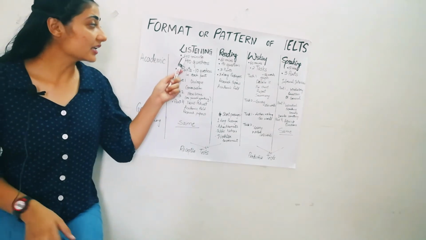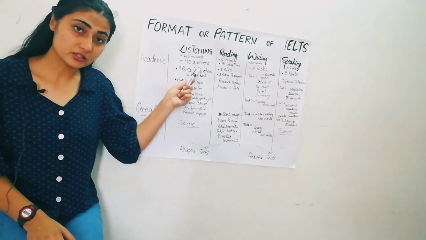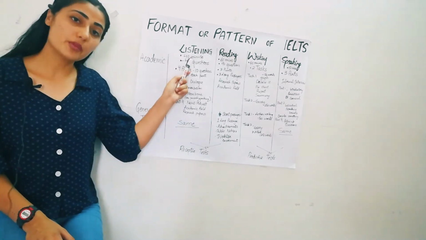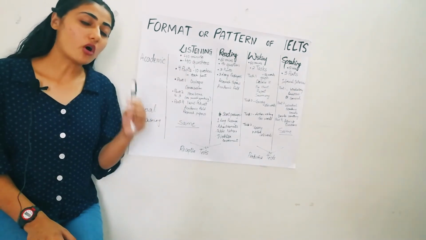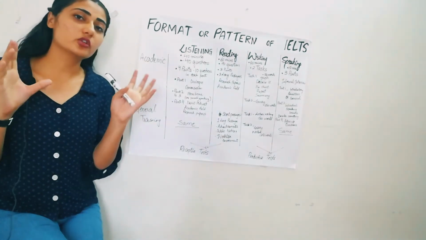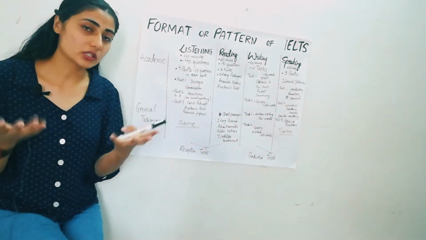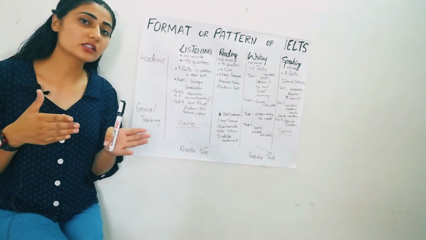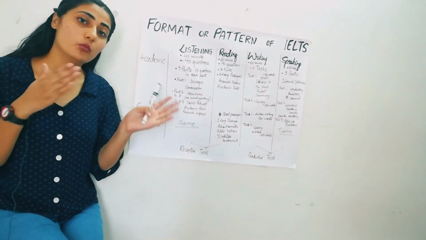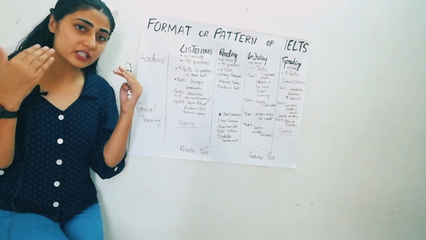Listening has 40 questions to be attempted in 40 minutes. An audio will be played in your ears, and you have to answer all these 40 questions at the same moment as you are listening to the audio.